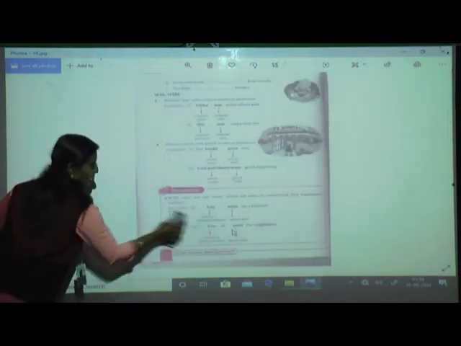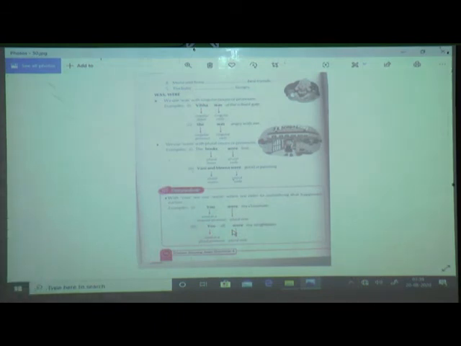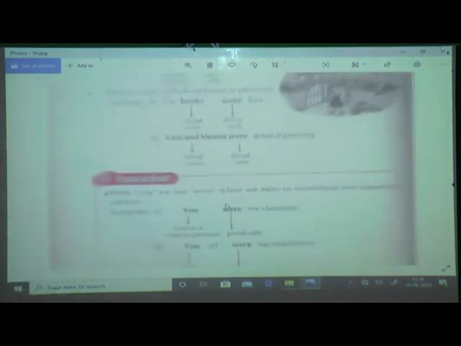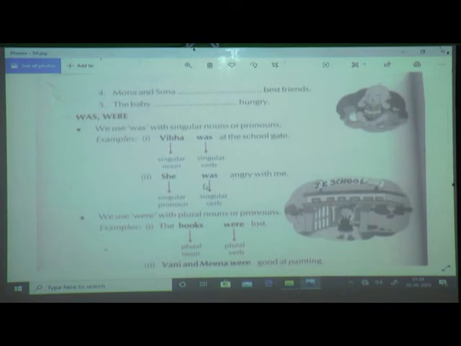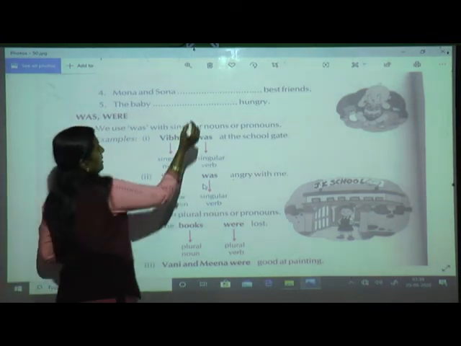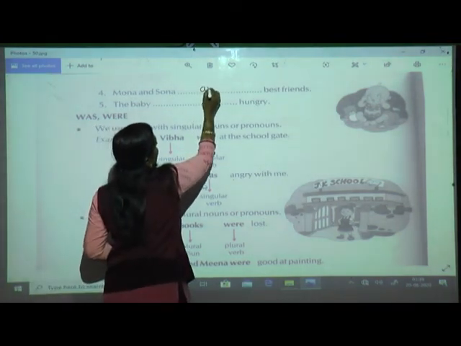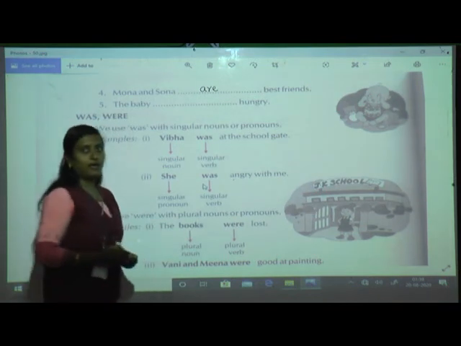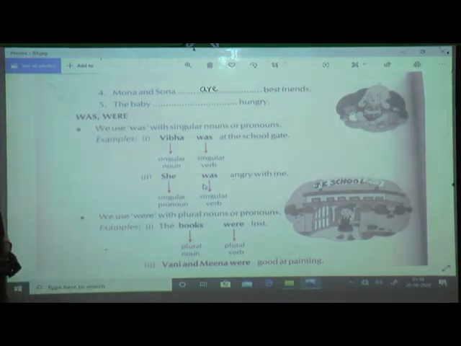Next page will open, page number 50. On the top you can see two examples. Okay, now Mona and Sona, what are these? Yes, they are plural nouns. So what verb am I going to use? A-R-E. Mona and Sona are best friends.